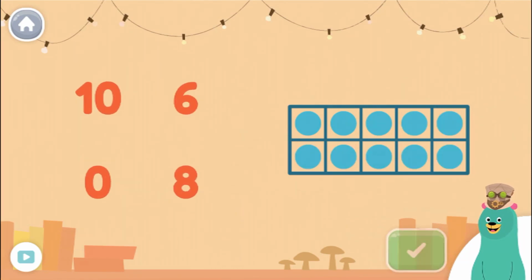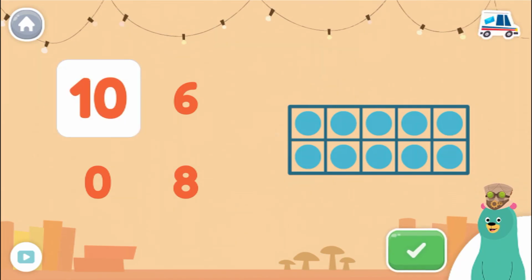How many dots are in the 10 frame? Tap the number. You got it! The 10 frame is filled. There are 10 in the frame.